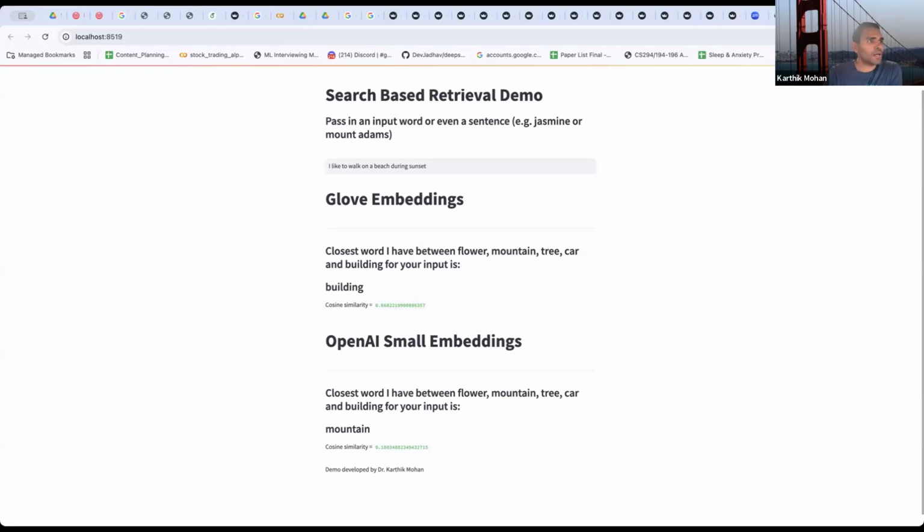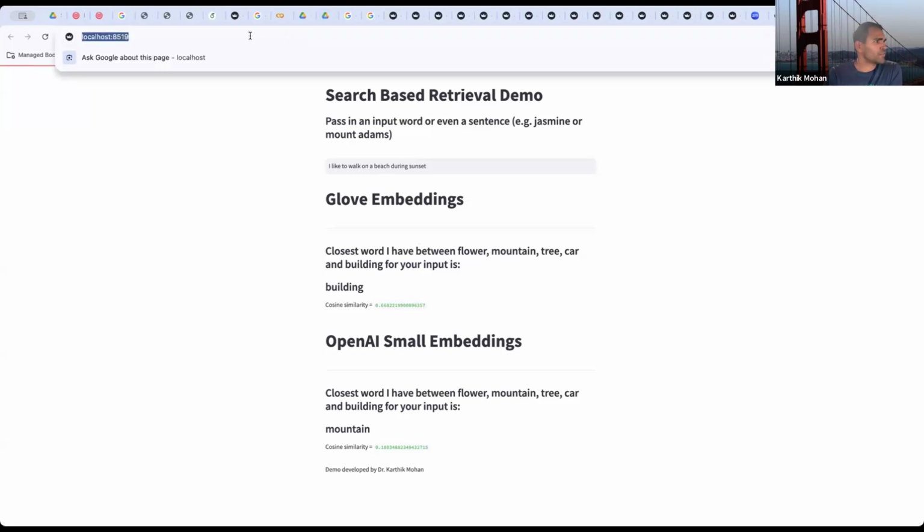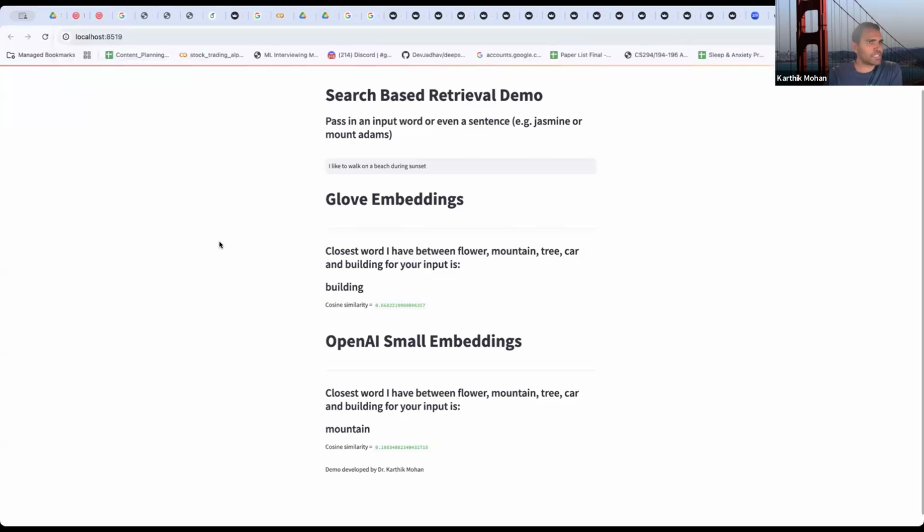Cool. So you'll get to build a demo like this for mini project one, and you can also not just put it on localhost. You can see here it says localhost 8519. You can also put it on the cloud, and then you can share it around and have people test it as well. It's good to try different kinds of embeddings and different ways and see which one performs better.